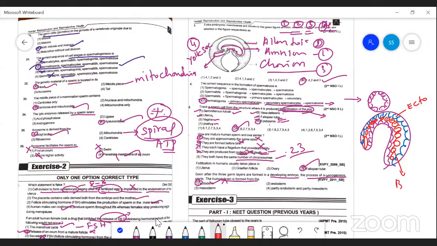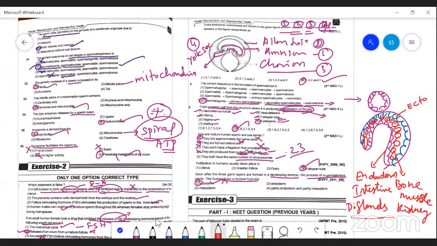From the mesoderm, bone, muscles, and kidney develop. From the endoderm, the intestine and digestive glands develop. So the single-layered embryo is converted into a three-layered embryo, and from the ectoderm, the brain and sensory organs are developed.